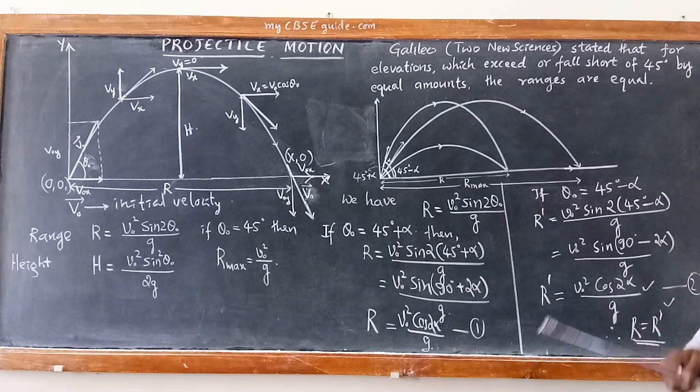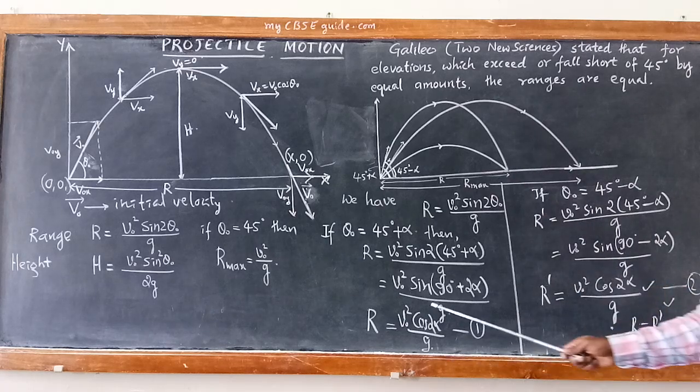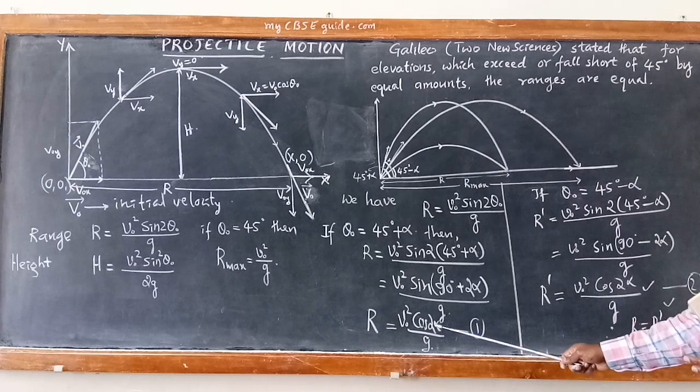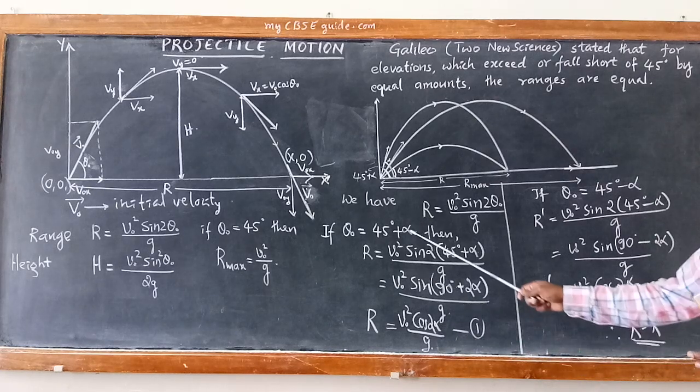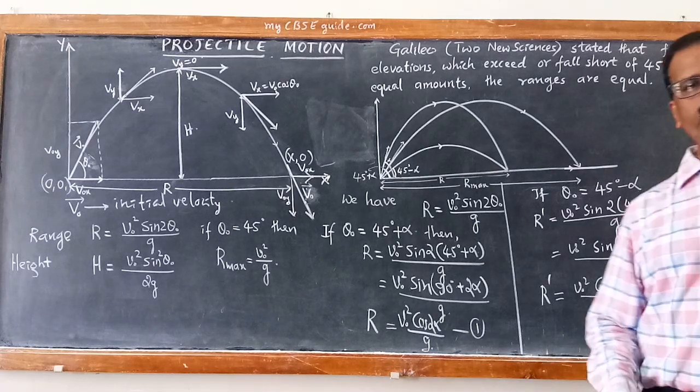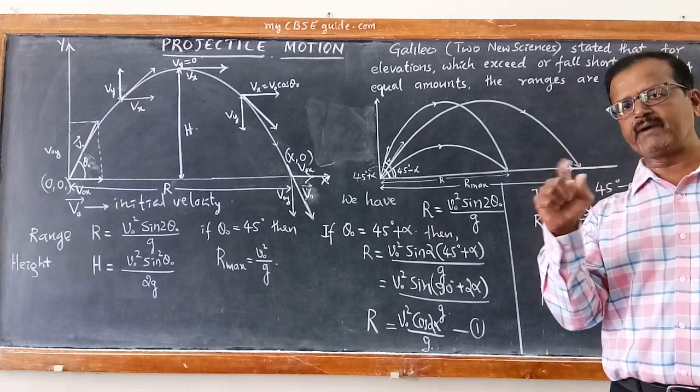2 into 60 means sine 120. Sine 120 can be written as sine 90 plus 30. So that becomes cos 60. So V naught square cos 2 into 30, that becomes cos 30. So what is the cos 30 value? Cos 30 value is root 3 by 2.